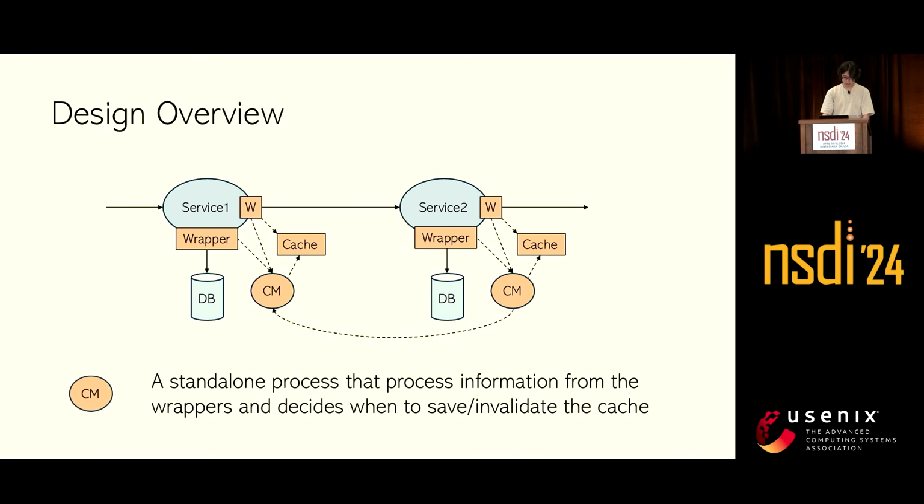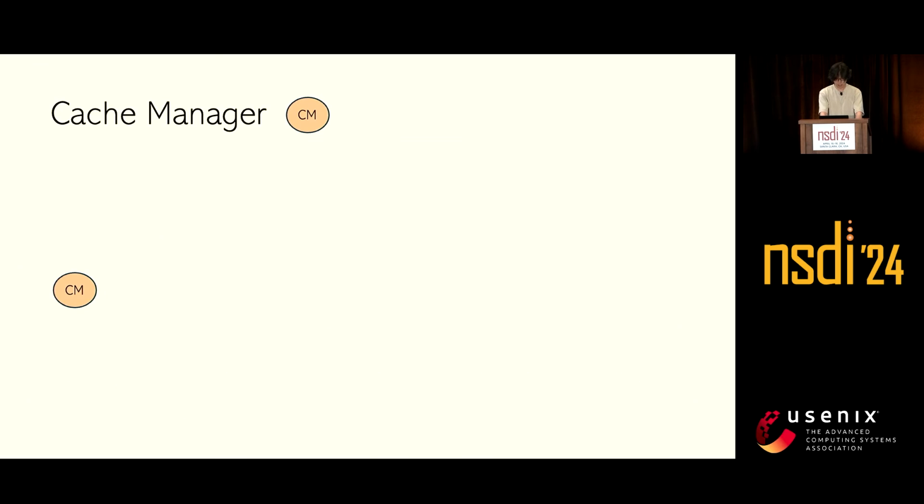So what's a cache manager? A cache manager is a standalone process that processes information from the wrappers and decides when to save or invalidate cache. Each service will have its own cache manager that is co-located with it. And the wrapper doesn't wait for any responses from the cache manager, so the wrapper never blocks the client. The cache manager is the heart of MuCache.